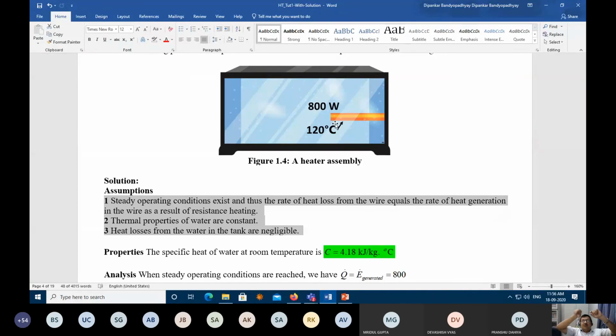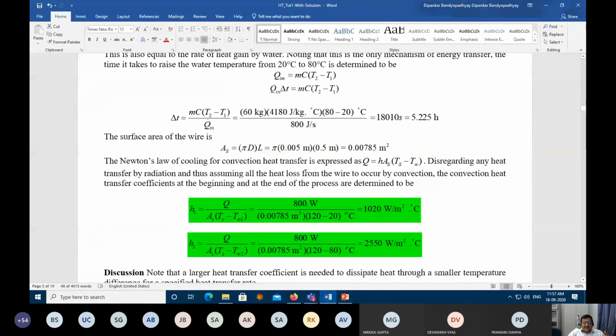Now, the moment this natural convection starts, it depends on the temperature difference. Initially the temperature difference is very high, so strong currents will be there. As the temperatures become more or less the same, what will happen? These recirculation currents will reduce. If there is no temperature difference, there will be no recirculation current.